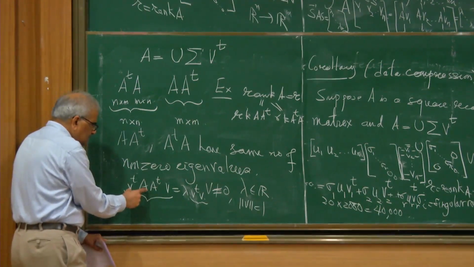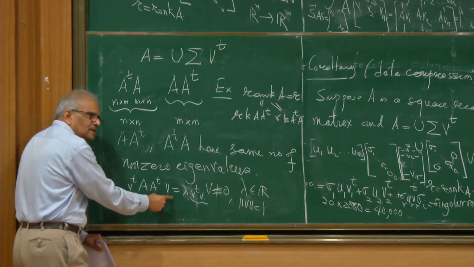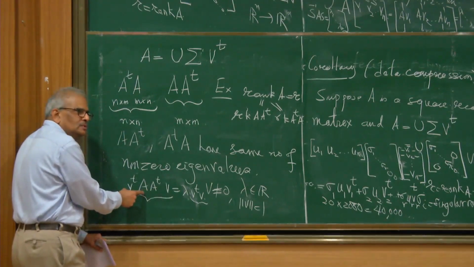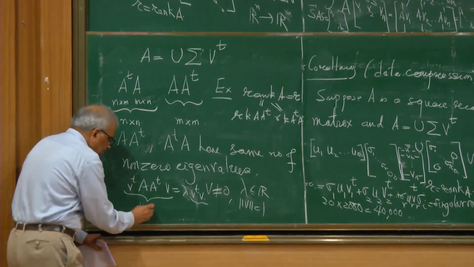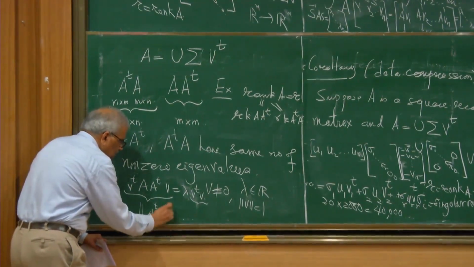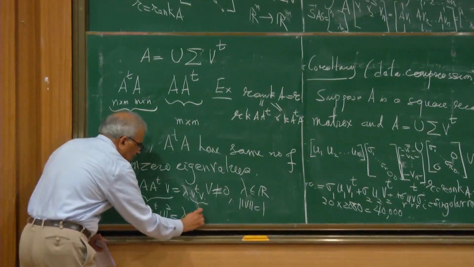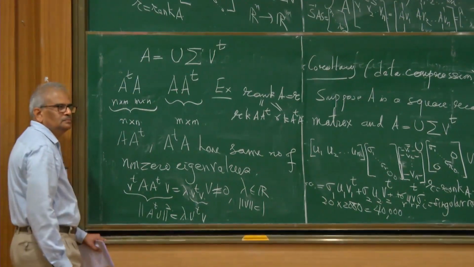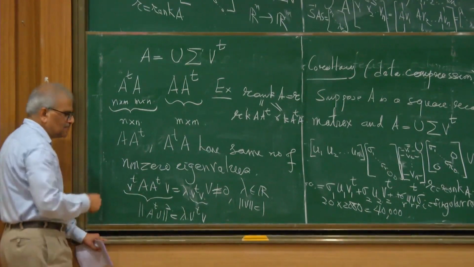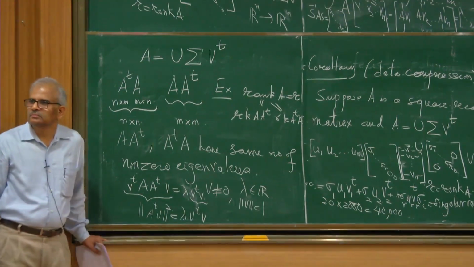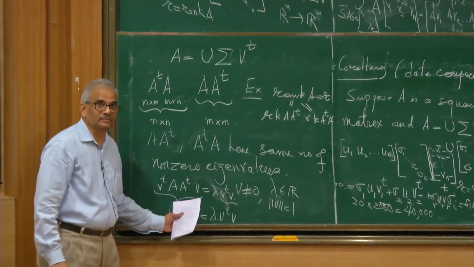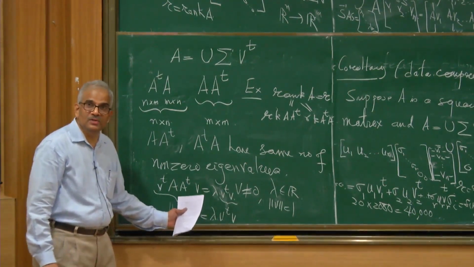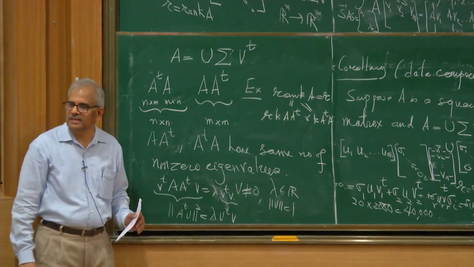This is the transpose of this vector. A transpose V is a vector, and this is its transpose, and therefore it is the square of the length of A transpose V. So what does it say about lambda? Non-negative, right?